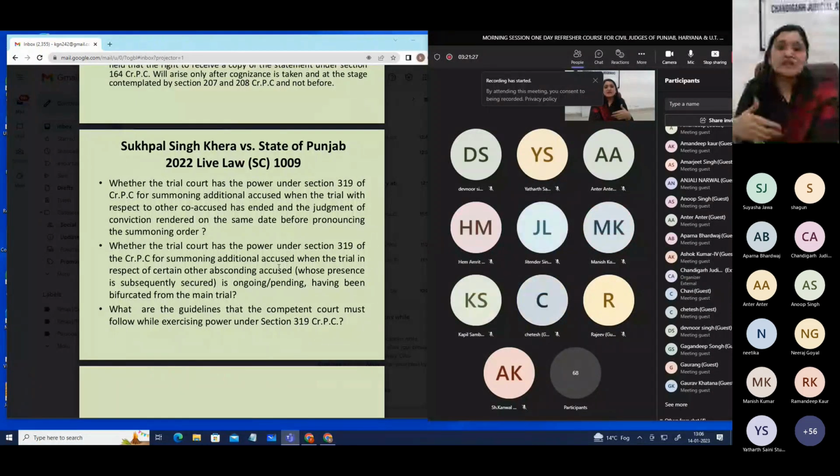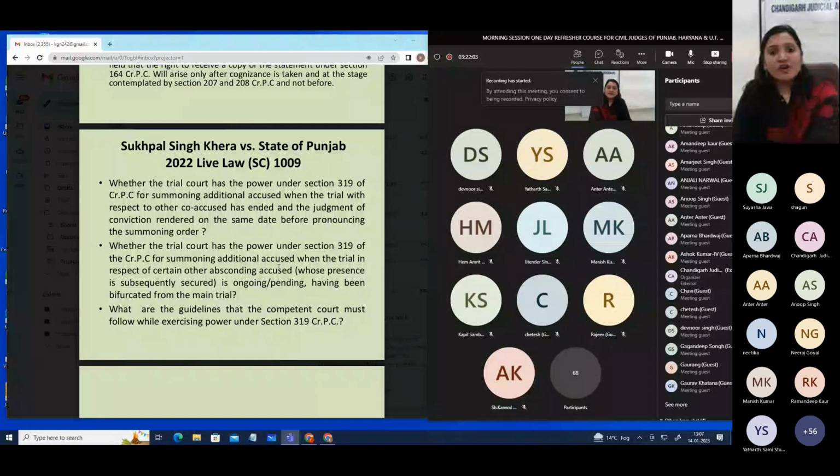In this case, it was said that the trial will come to an end if the accused is acquitted, at the time when the order of acquittal is pronounced. As soon as the order of acquittal is pronounced, the trial comes to an end. And so a 319 application, if pending, cannot be taken after that, because the trial has already completed. One of the important ingredients of 319 CRPC is that the trial should be there.